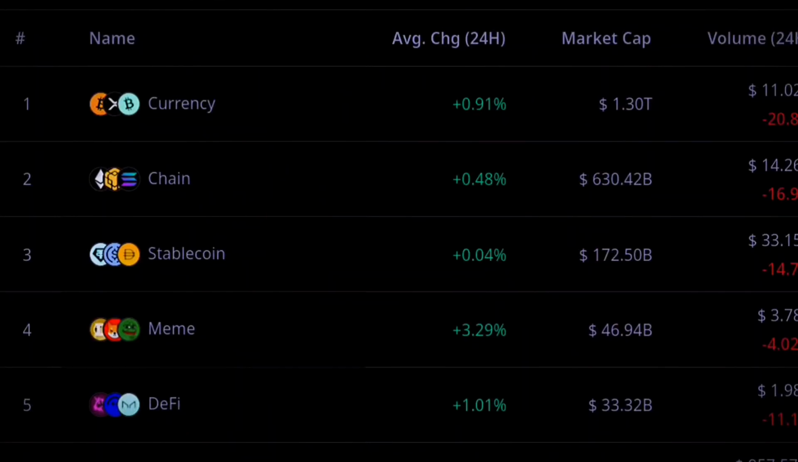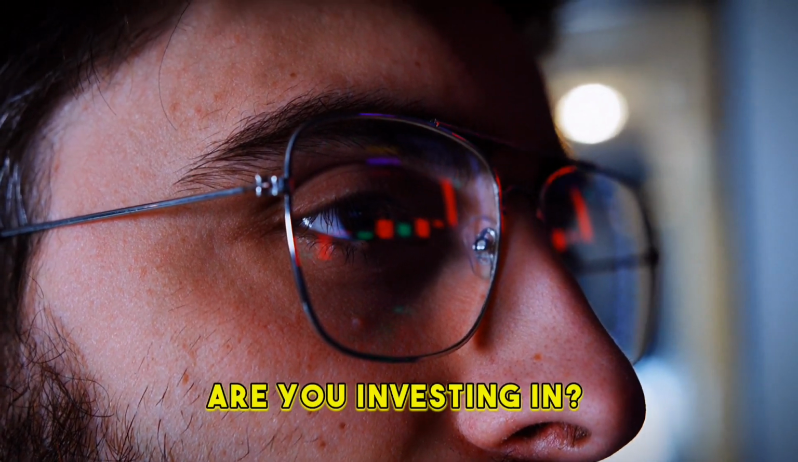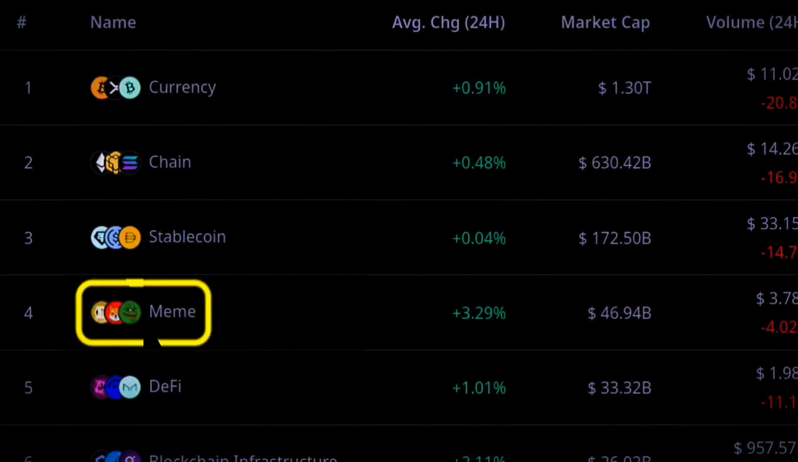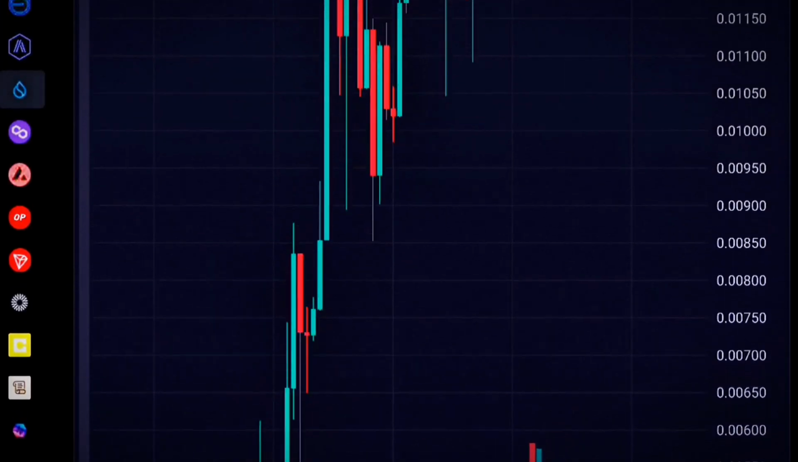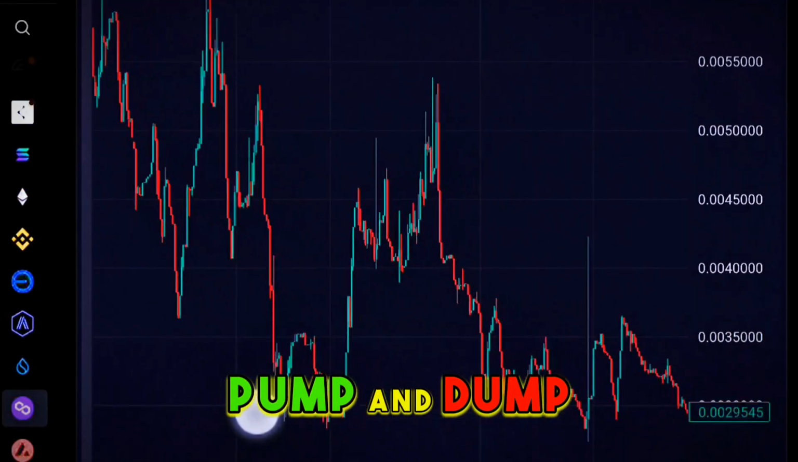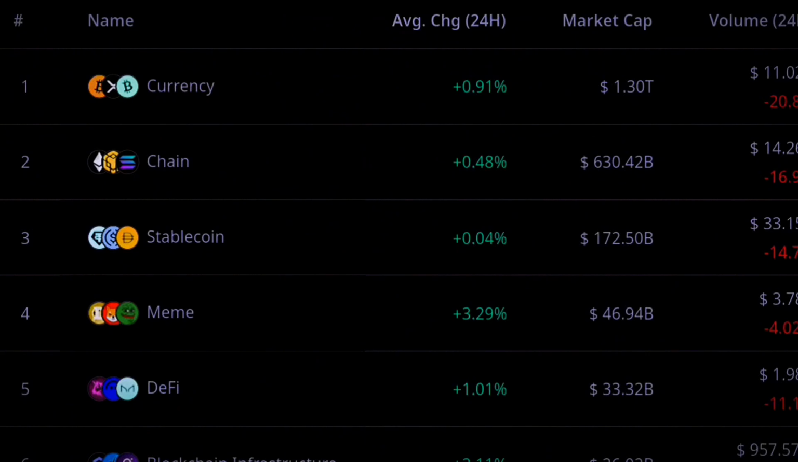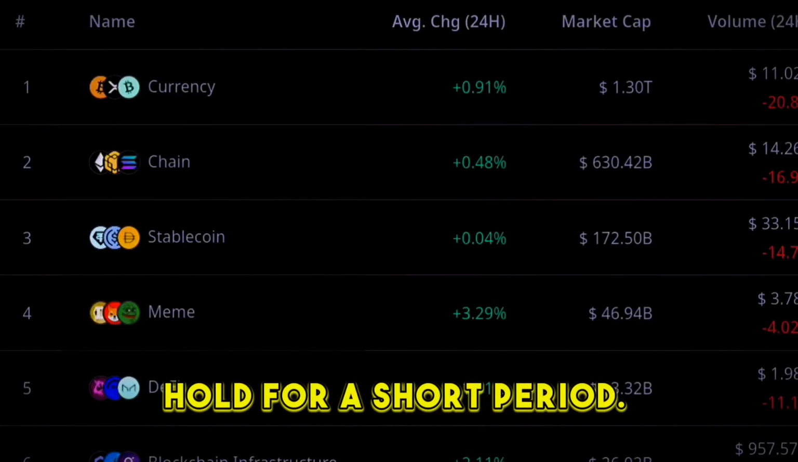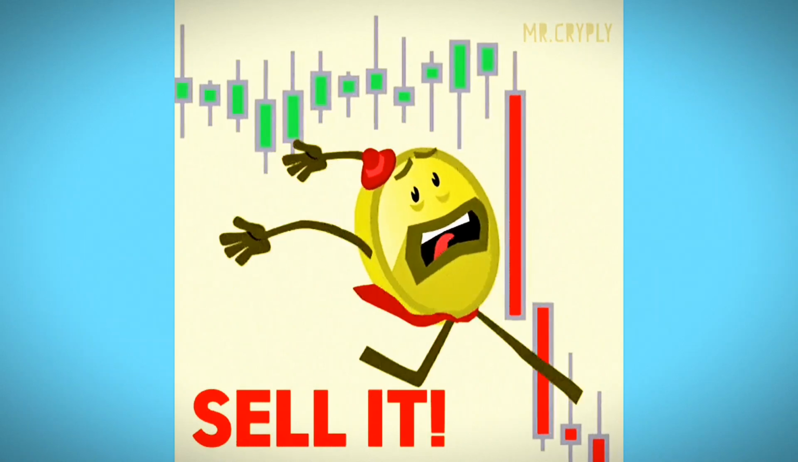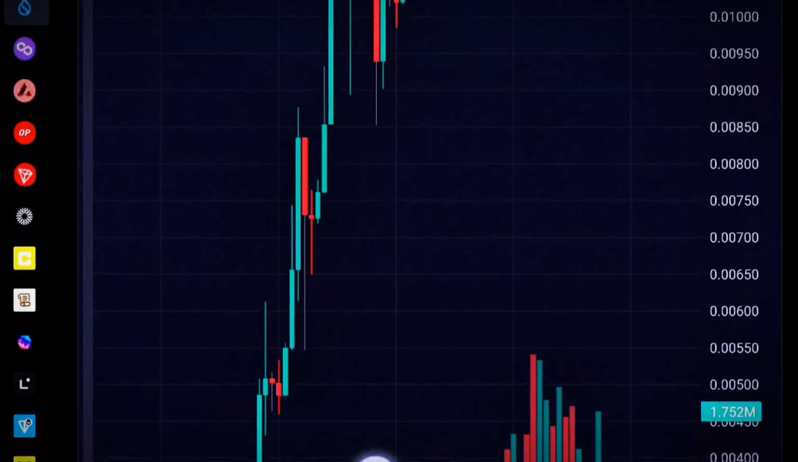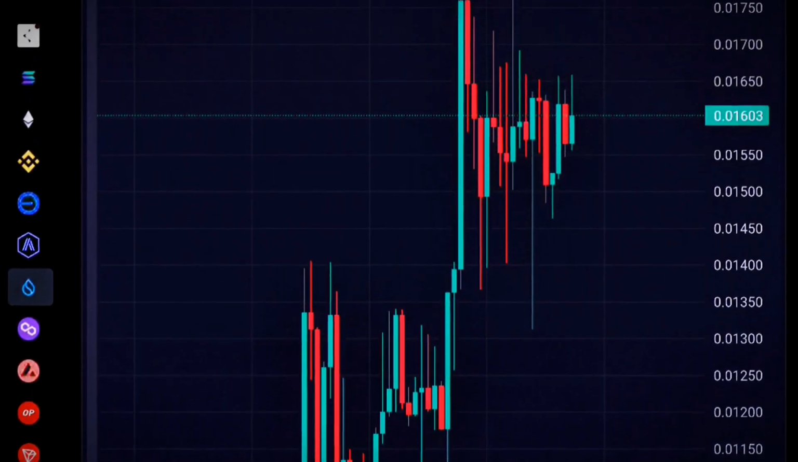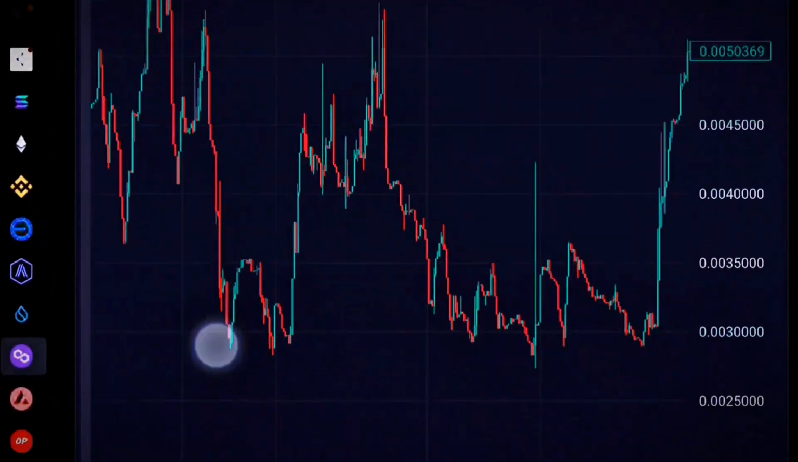When you're going to be investing, you need to really be keen on what type of coin you are investing in. Let's say you now choose something like meme coin. You know these coins, they pump and dump very fast. So when you're investing with a meme coin, you need to hold it for a short period of time and get out before the price eventually collapses, because we know meme coins have a high affinity to pump and dump.